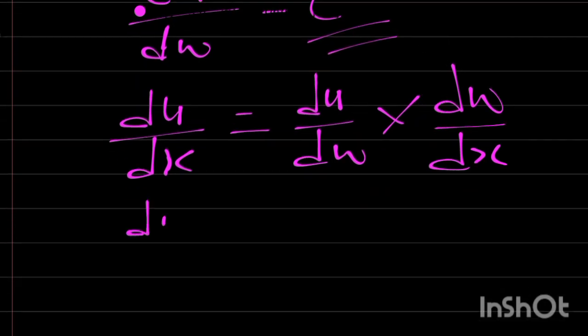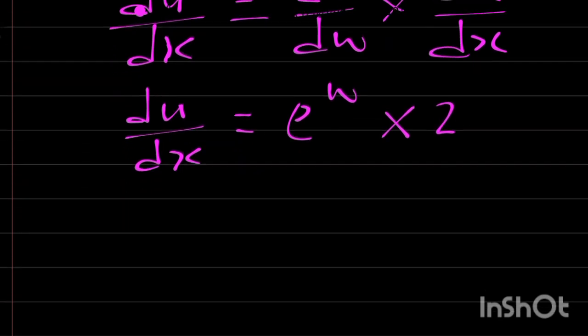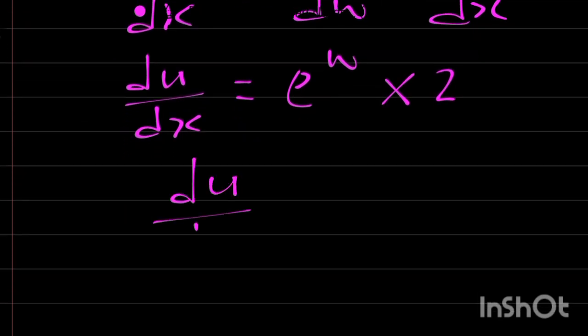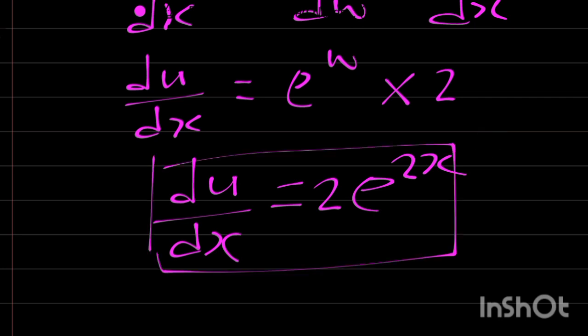Therefore, I have du over dx is equal to exponential w times 2. Therefore, du by dx is equal to 2 exponential, and w is actually 2x. This is what we have for du by dx.